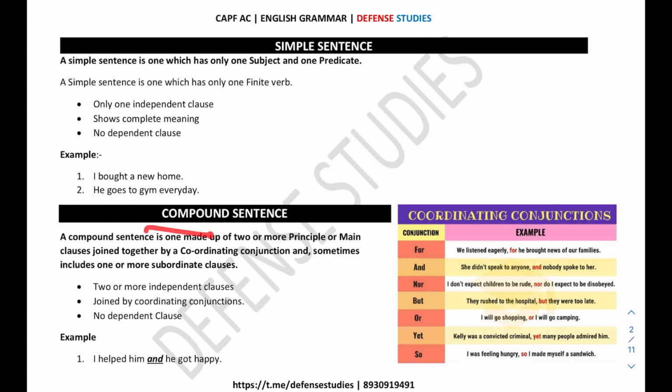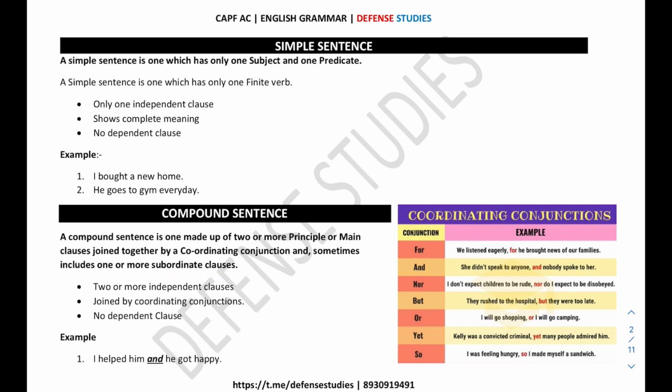Now in the case of a compound sentence, a compound sentence is one which is made up of two or more principal or main clauses joined together by a coordinate conjunction, and sometimes includes one or more subordinate clauses. So in a compound sentence you will find two or more main clauses, or one main clause joined with a subordinate clause.